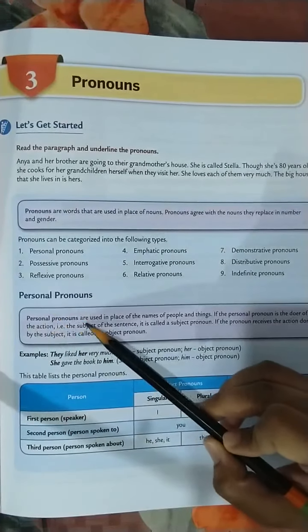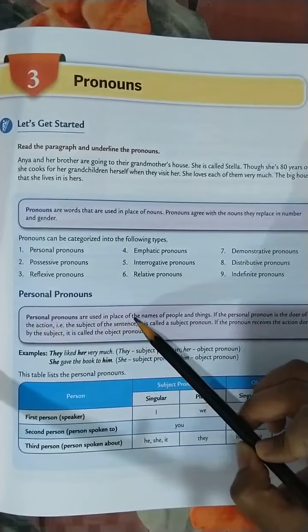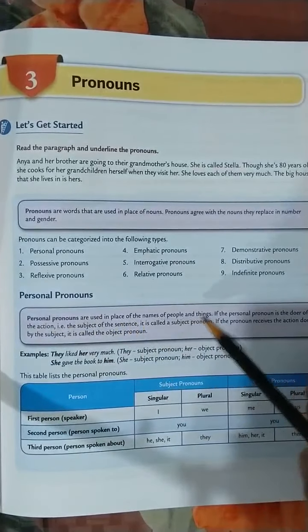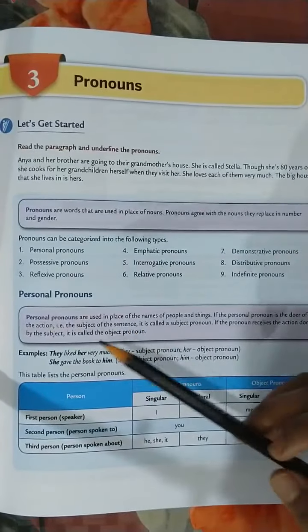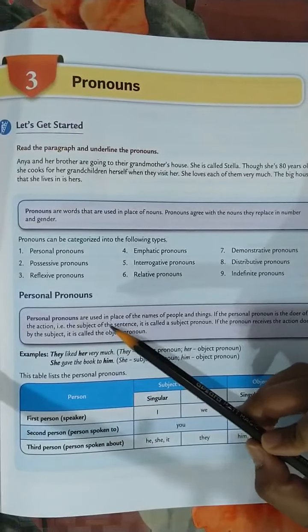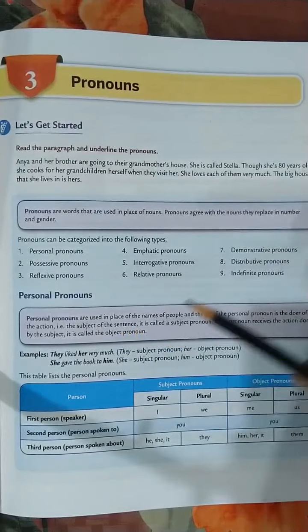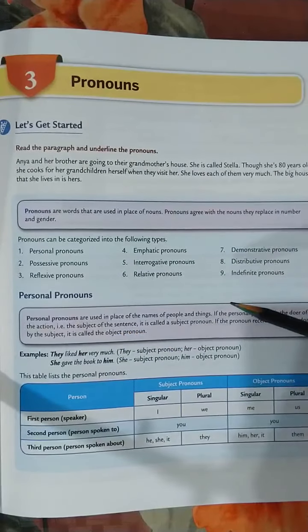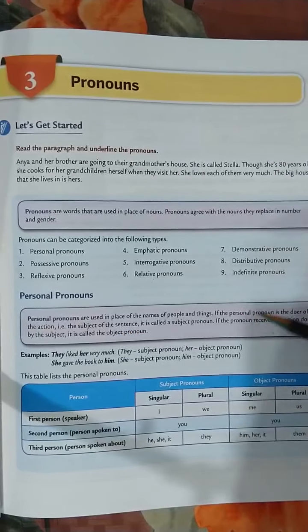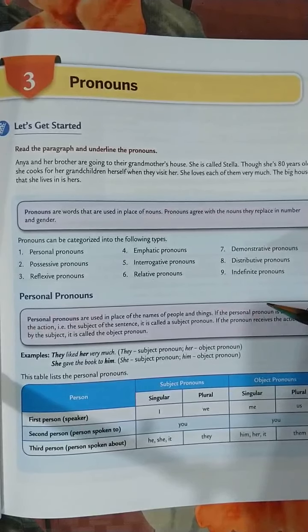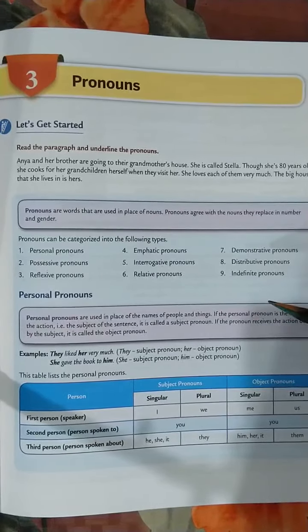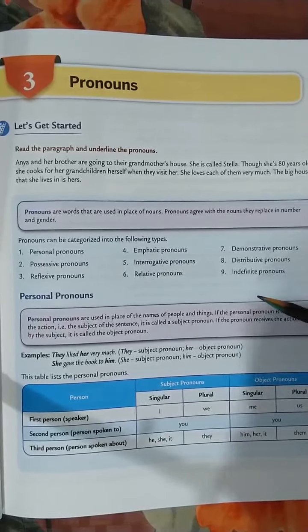Personal pronouns are used in the place of the names of people and things. As the name indicates, personal pronouns are used in place of the names of people or things.